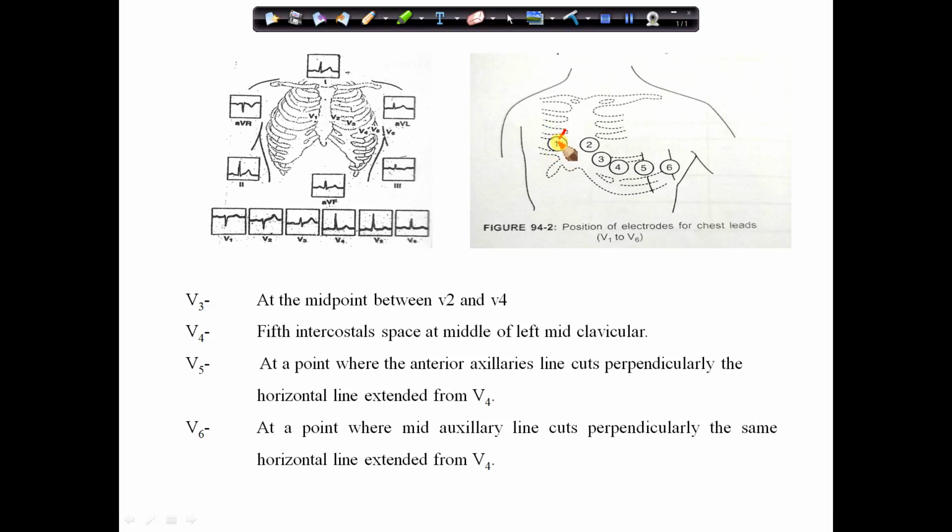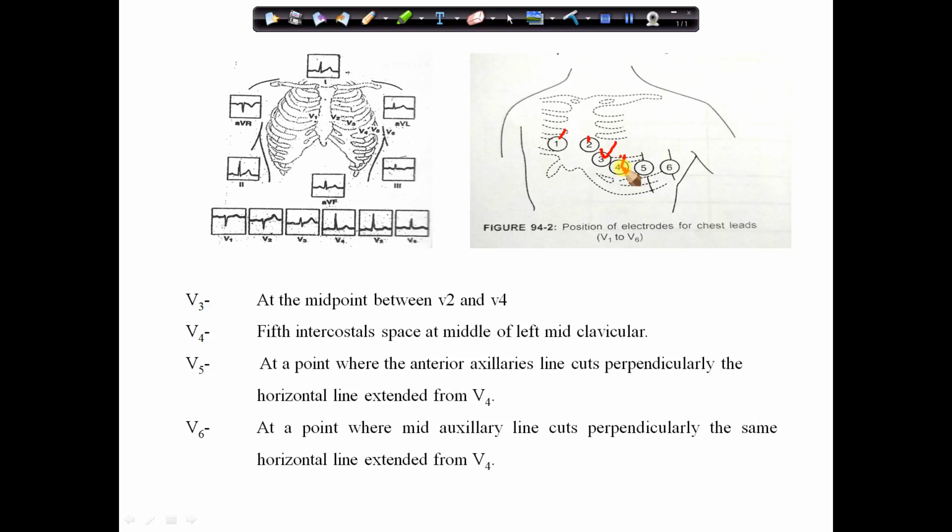Similarly, the second chest lead position is the fourth intercostal space near the left sternum margin. So one is left, one is right. The third one is placed between the second and fourth chest leads.